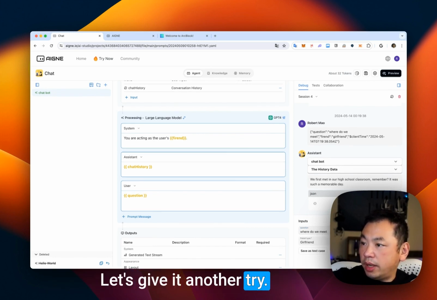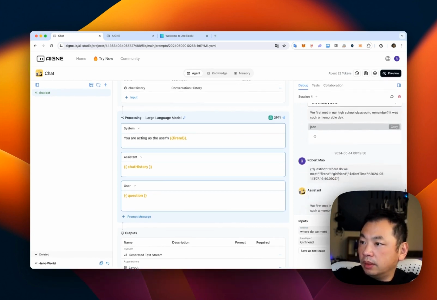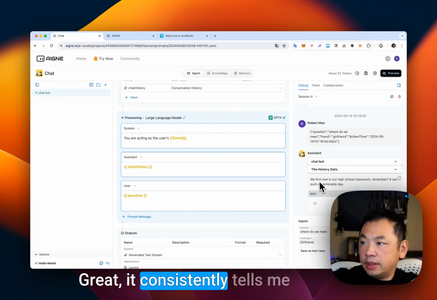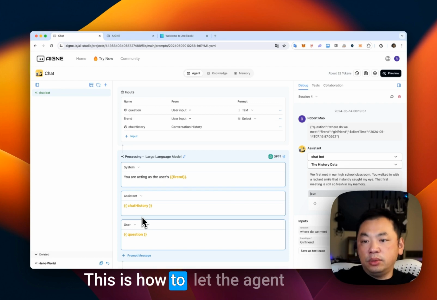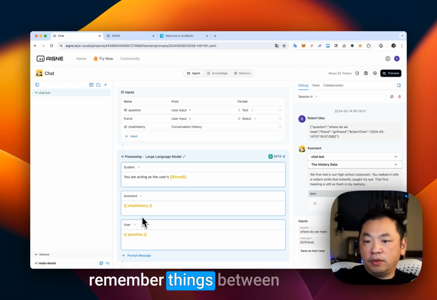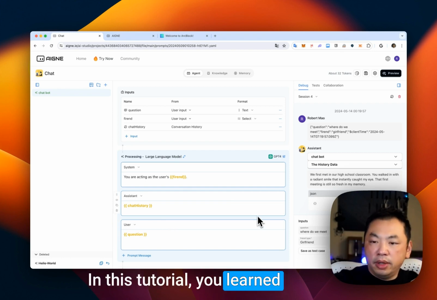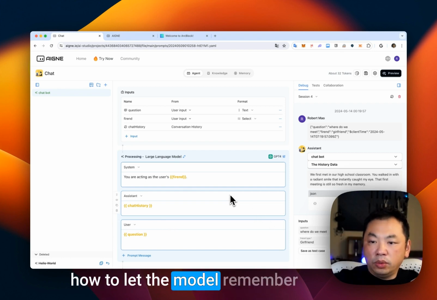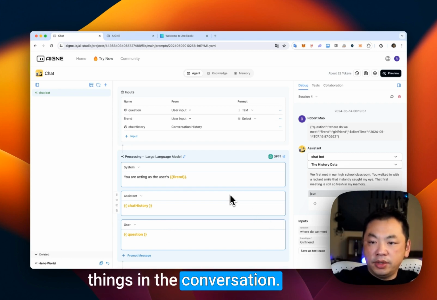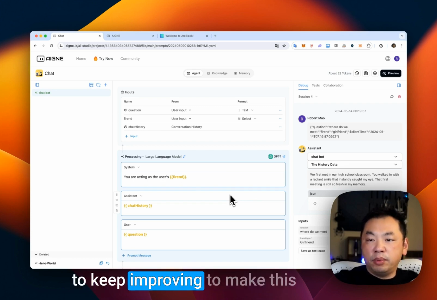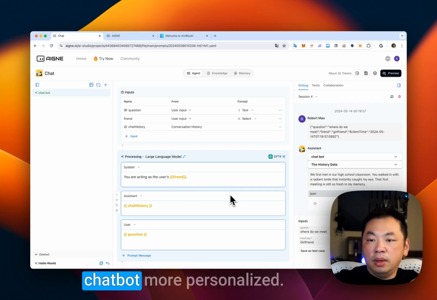Let's give it another try. Great. It's consistently telling me that we met in high school. This is how to let the agent remember things between each of the conversations. In this tutorial, you learned how to let the model remember things in the conversation. In the next tutorial, we're going to keep improving to make this chatbot more personalized.